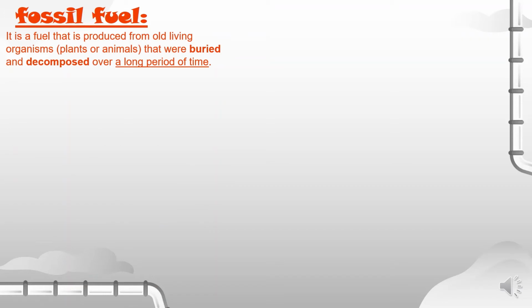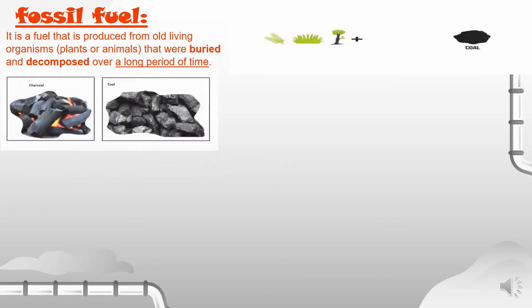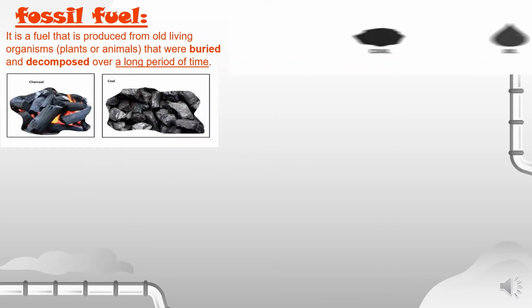Now, let's talk about fossil fuel to understand the difference between biofuel and fossil fuel. Fossil fuel is a fuel that is produced from all living organisms, could be plants or animals, that were buried and decomposed over a long period of time. We have three examples of fossil fuel: coal, natural gas, and gasoline or oil. Look at this picture. Differentiate, guys, between the charcoal and the coal. Charcoal is one of the biofuels, but coal is one of the fossil fuels.